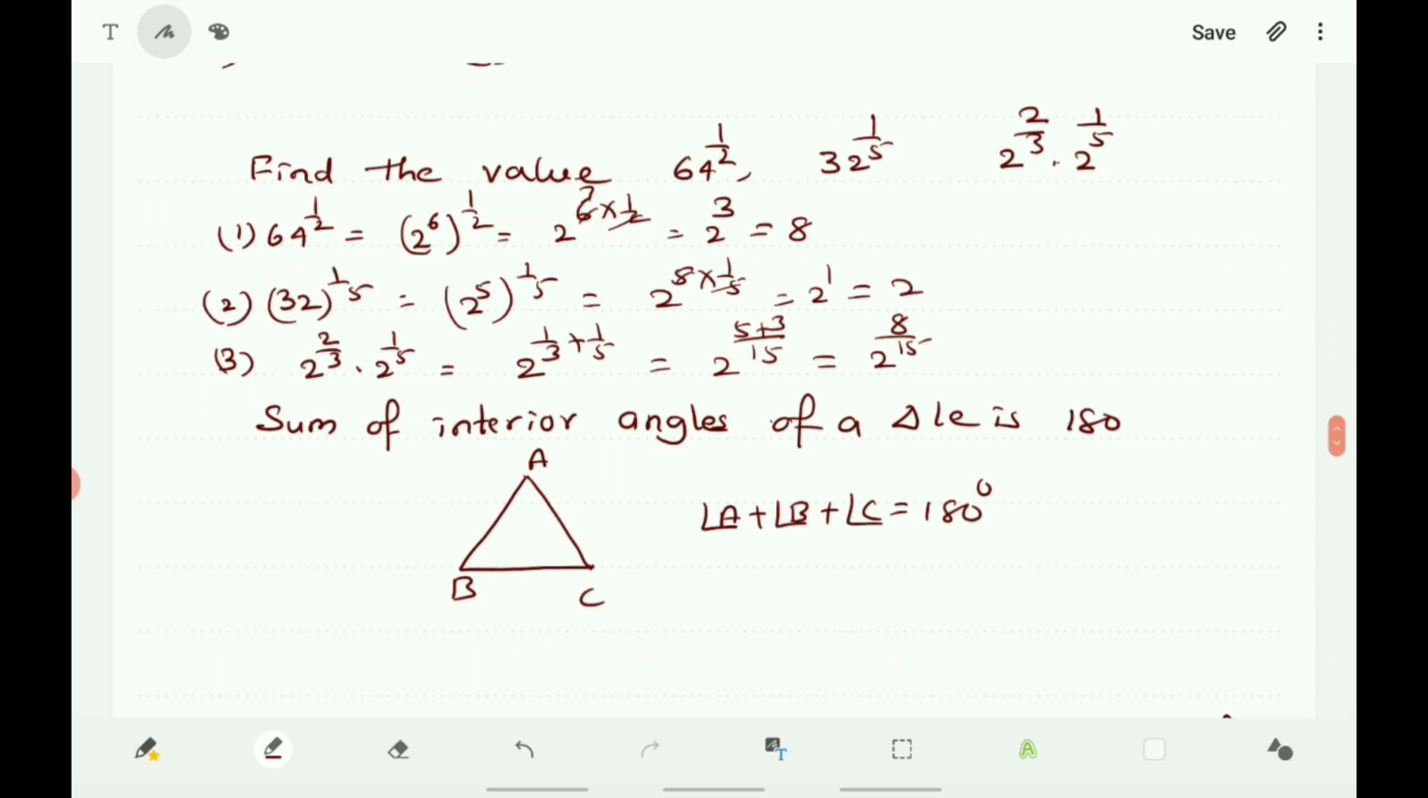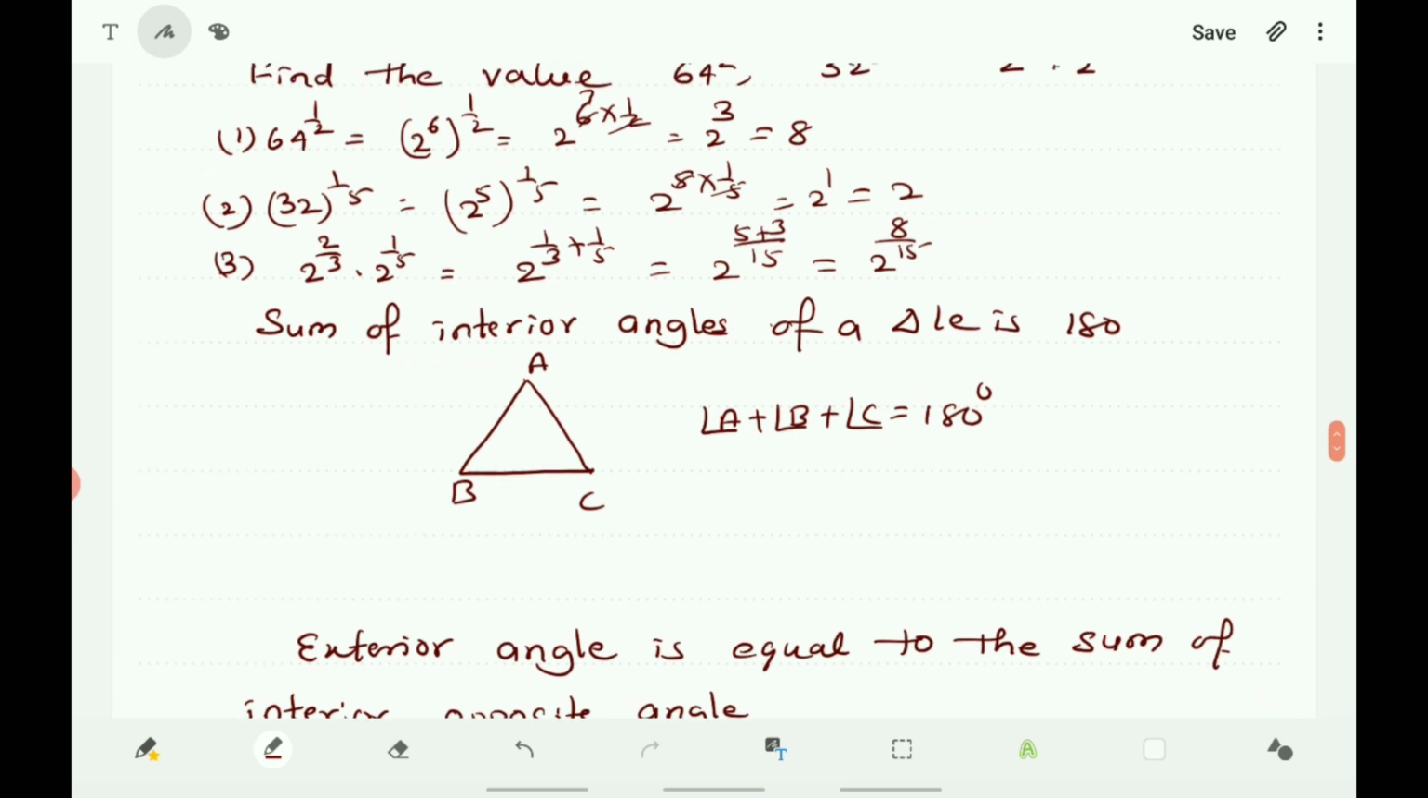Next, you know that sum of interior angles of a triangle is 180 degree. That is angle sum property of a triangle. And here in triangle ABC, angle A plus angle B plus angle C is equals to 180 degree.